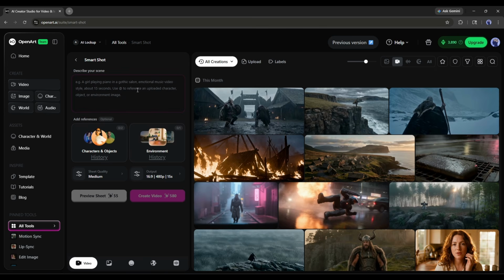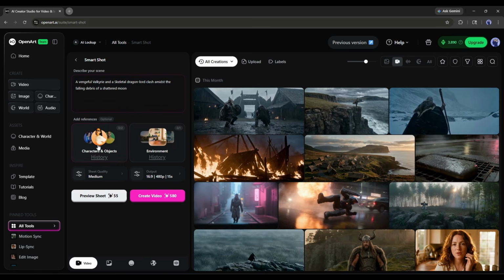So here's the scene I'm going to use. And I kept it simple on purpose, because I want to show you that you don't need a complicated prompt for this to work. The sentence is, a vengeful Valkyrie and a skeletal dragon lord clash amidst the falling debris of a shattered moon. That's it. No camera instructions, no lighting notes, no character descriptions, just the idea.